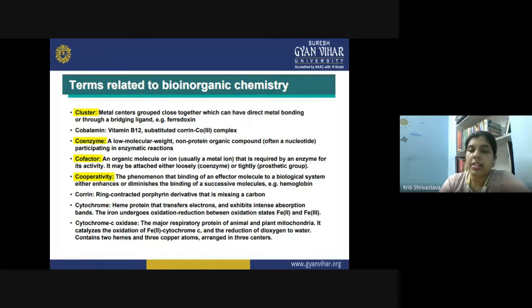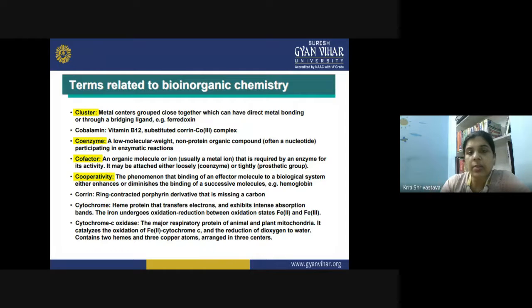But otherwise, generally, most of them are located at the center of the enzyme, and that is how a chelate complex is formed. The bonding is so strong, they are so tightly held by the proteinaceous part, that in that case they are known as the prosthetic group.